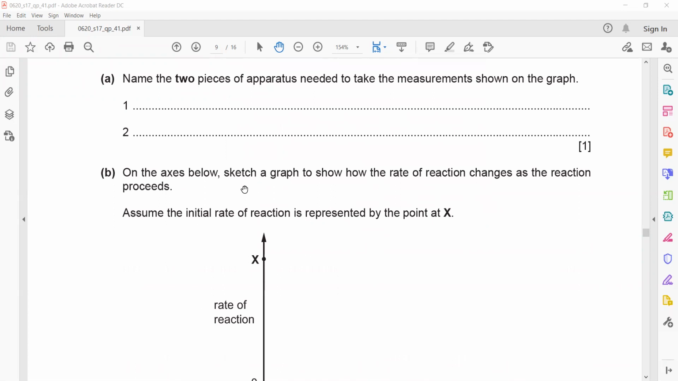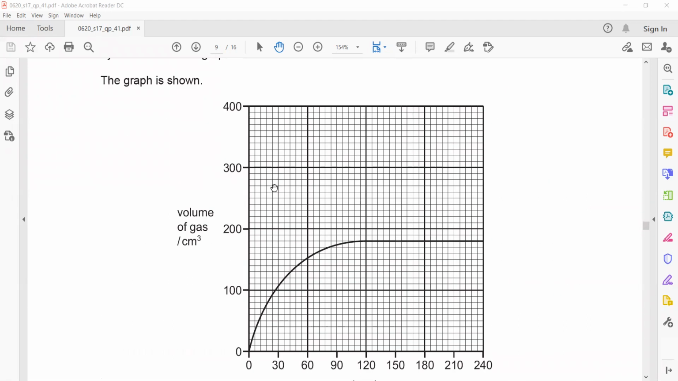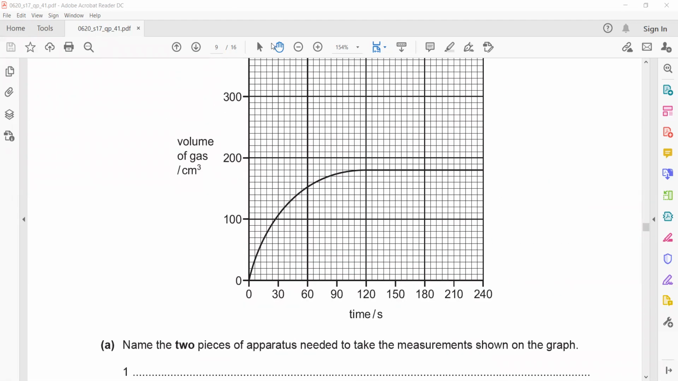On the axes below, sketch a graph to show how the rate of the reaction changes. The rate of the reaction is represented by the slope. In the beginning the rate is fast, then the rate slows down, and then the rate is zero, or the reaction stops, because the slope represents the rate or the speed of the reaction.